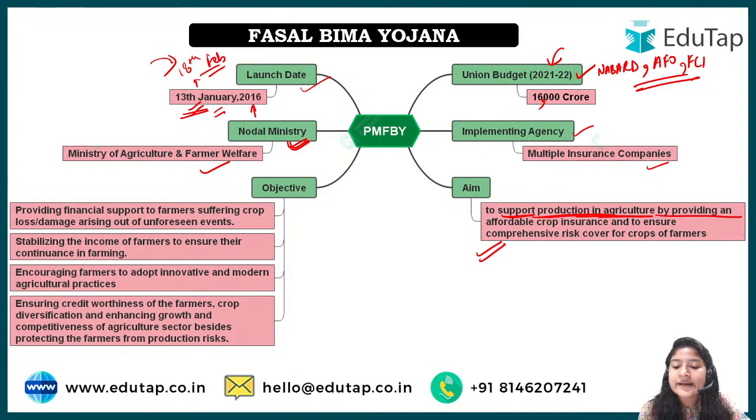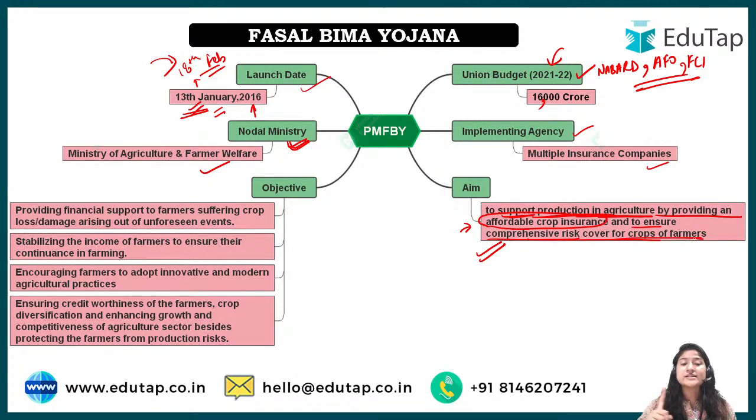By providing an affordable crop insurance. I'll explain this in detail in the next slide, but for now just understand that affordable means a farmer can pay the premium required for this particular scheme, and to ensure comprehensive risk cover for the crop.